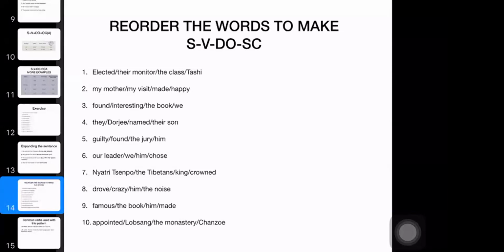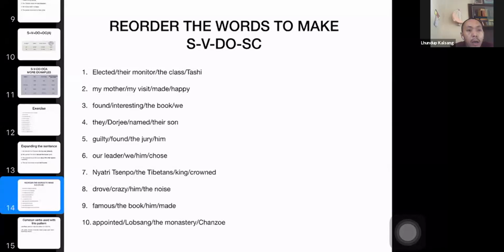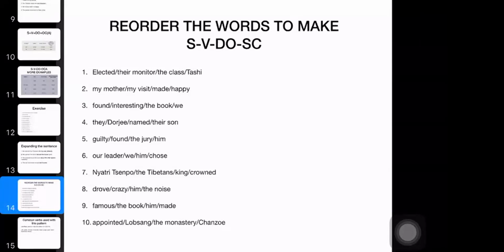They elected the. Tashi elected the class their monitor.